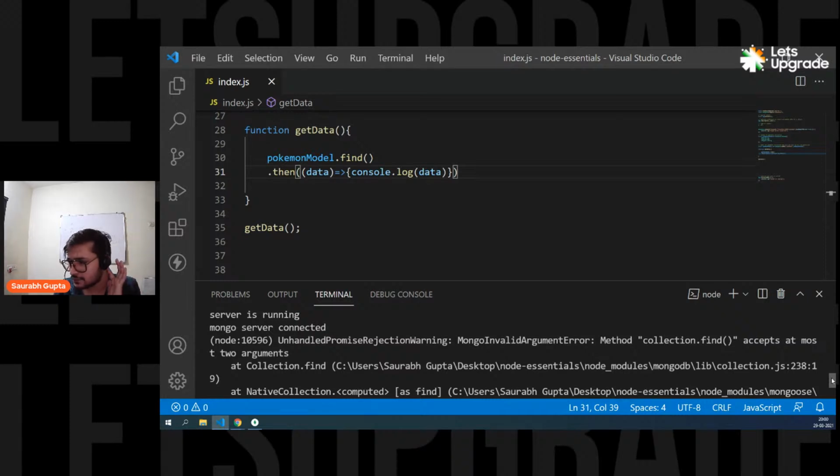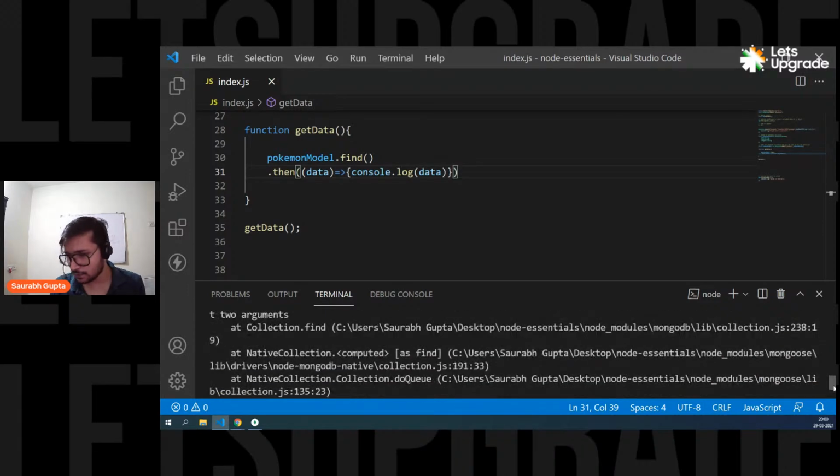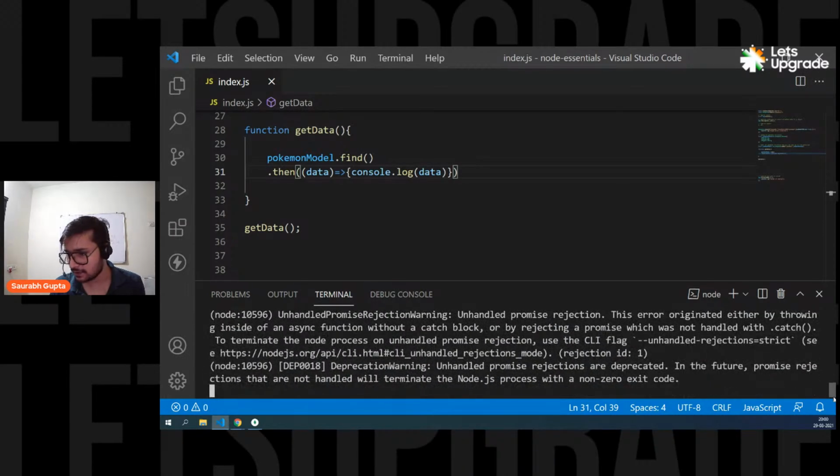It accepts at least two. Why do we have to? Okay. Do we really have to? Find should be working, right? Am I creating any issues here? At least 2 arguments, but I don't want to pass any argument. I want to fetch all the data. Then find shouldn't be working.